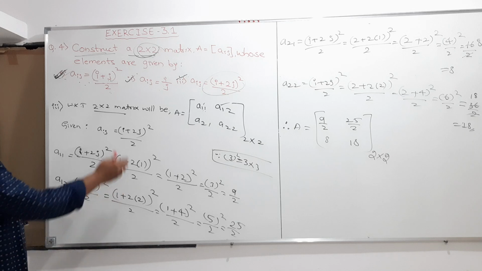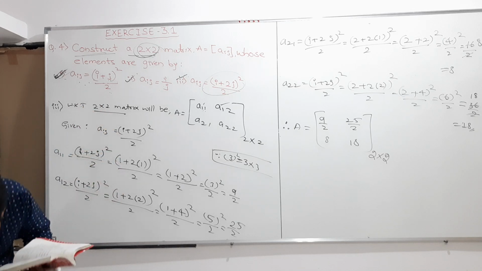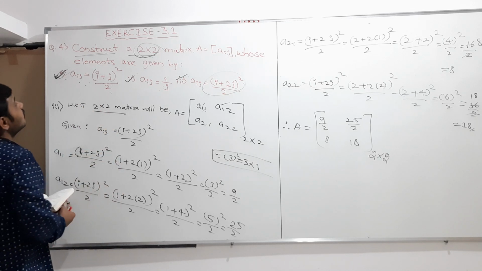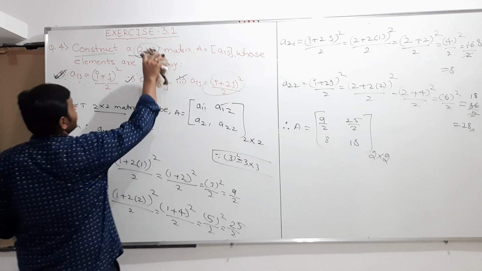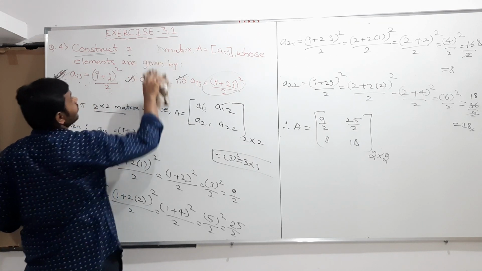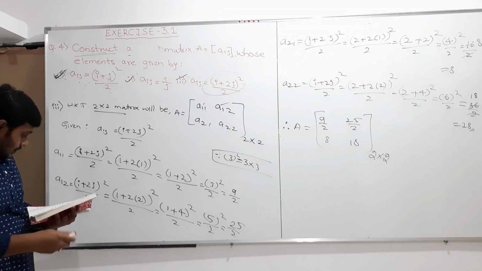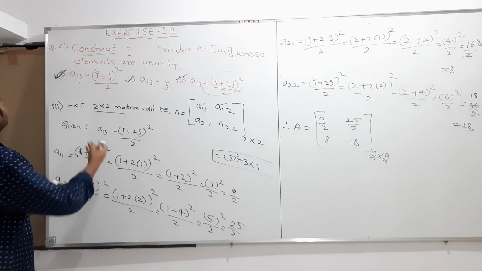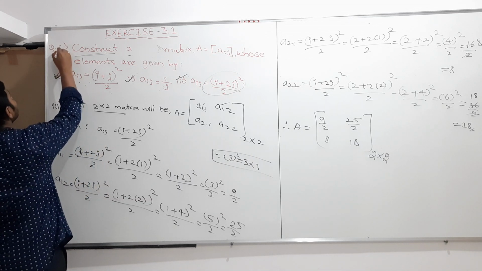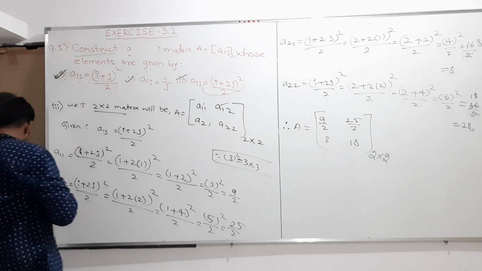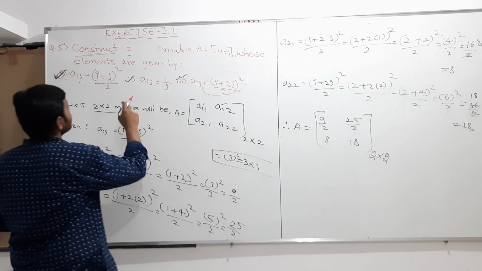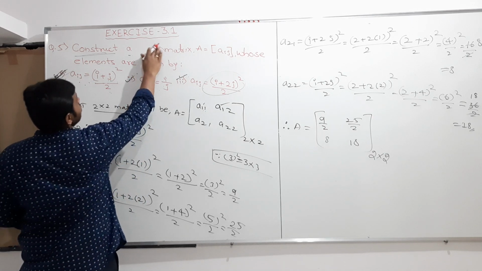The fifth question is also the same kind of construct, but the only difference is they changed the order.